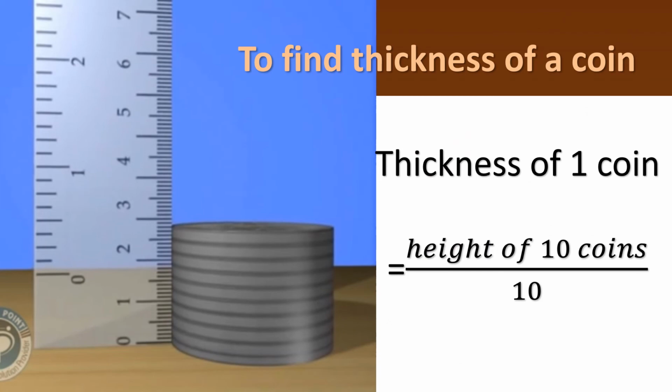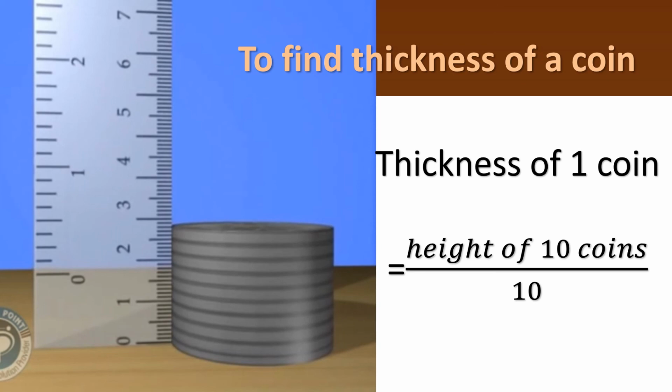And then we are going to measure the thickness of a coin by using the scale. How will you measure the thickness of a coin? Can you measure the thickness of one coin by using your scale? Try it now. Is it possible? It is not possible, is it, children? Because we may get 0.1 centimeter. Likewise, the reading is very small. It will not show accurate marking, is it, children? So that is why we are using this method.